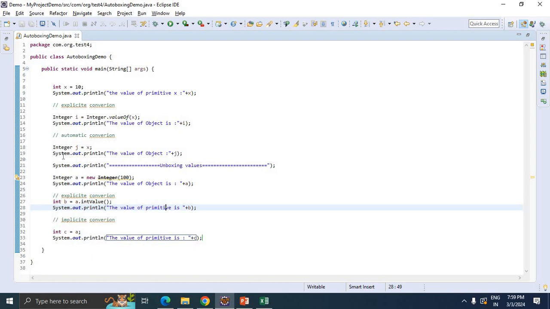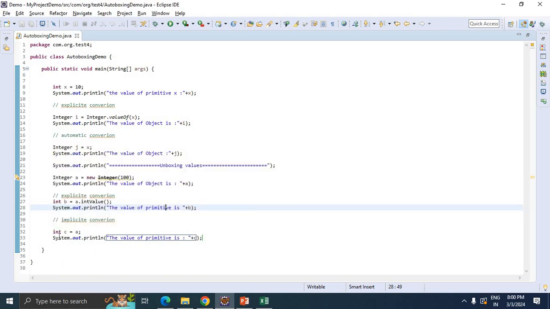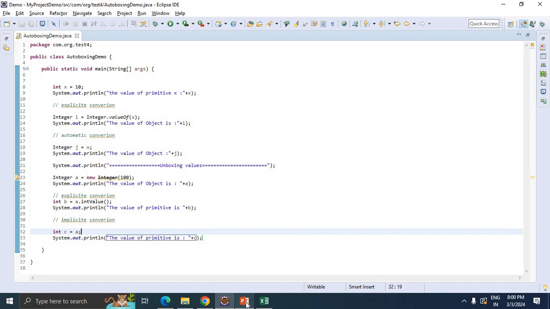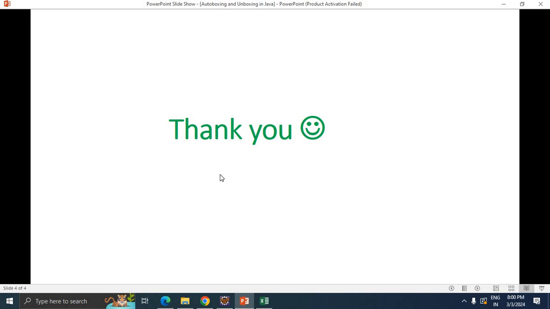The best approach is obviously just assigning the object of the wrapper class to the primitive, and it will get converted automatically. This is the simplest and easiest way, even though we use this line of code with intValue, it internally converts and makes use of this statement only. So this is all about autoboxing and unboxing principles in Java.